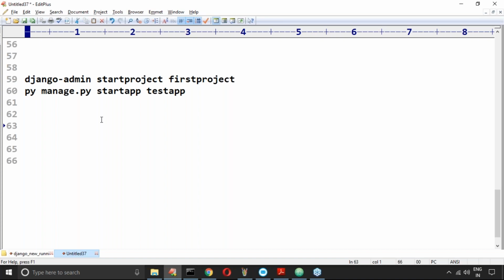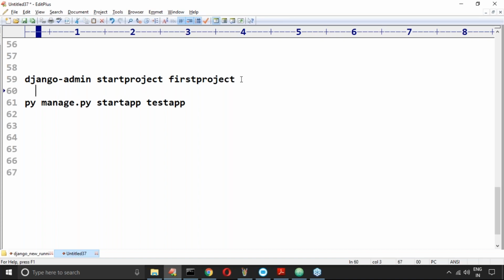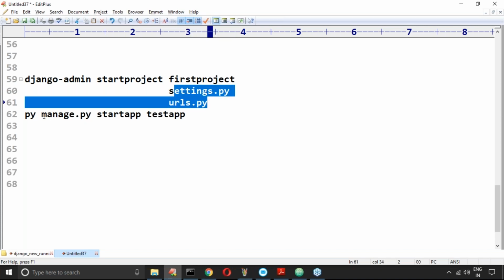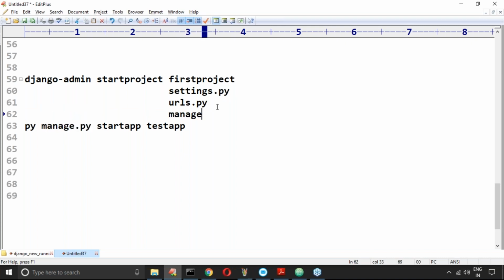Now there are a few files you should be aware of in the project. The first one is settings.py. Second, urls.py. These two things you should compulsorily take care of. Manage.py we also compulsorily use. Next, in the app, only one file we have to worry about: views.py. That's it, don't think too much. Ignore the remaining files: admin, apps, tests.